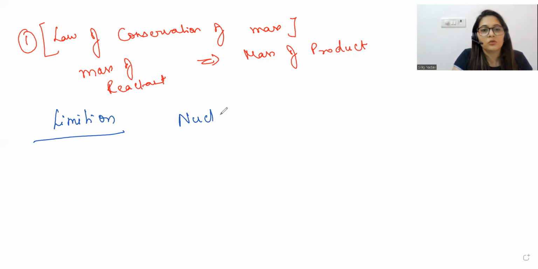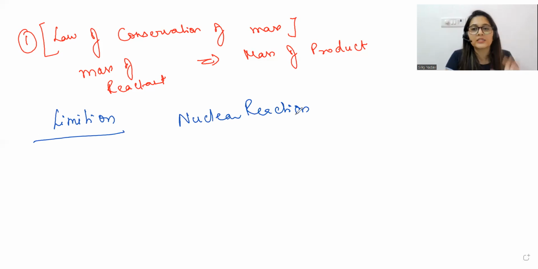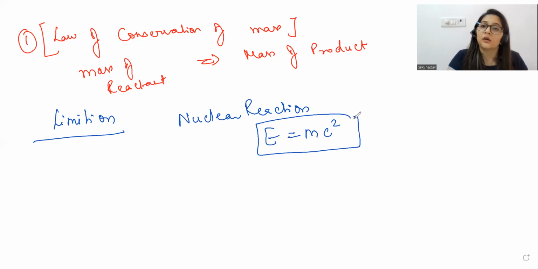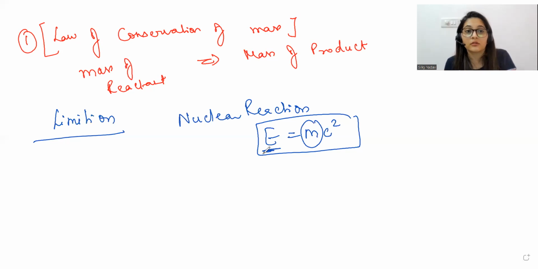Like when you talk about nuclear reactions, I hope you all are already aware what nuclear reactions are, in which some mass will be converted into energy, right? Which was given by this equation E equals mc square, given by Einstein. So Einstein said that some mass will be converted into energy. That means not all the mass of the reactant is getting converted into the product. Because this is a nuclear reaction, this law of conservation of mass is not valid for nuclear reactions. Okay. So this is one limitation to this law.